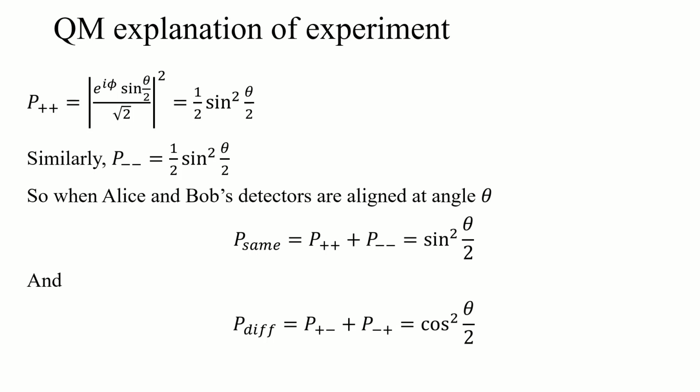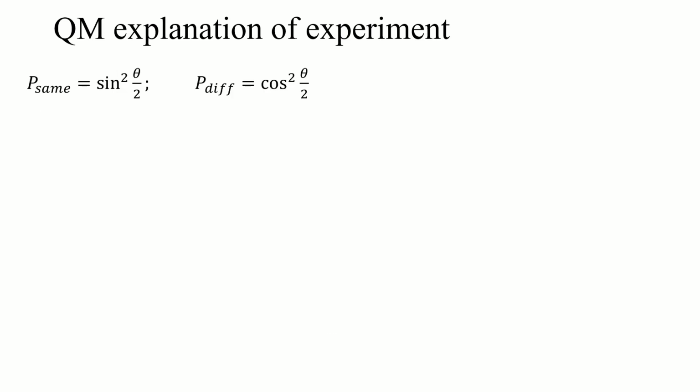With this, we are now able to determine the correlations like we did in the classical explanations we were going through, right?